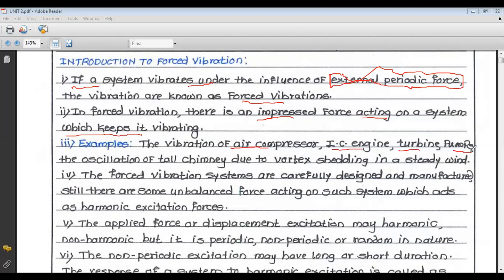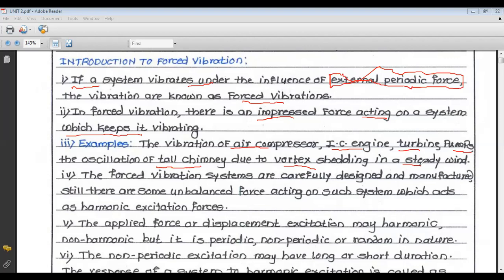Other examples are the oscillations of a tall chimney due to vortex shedding in steady wind. So this is another example of forced vibration.